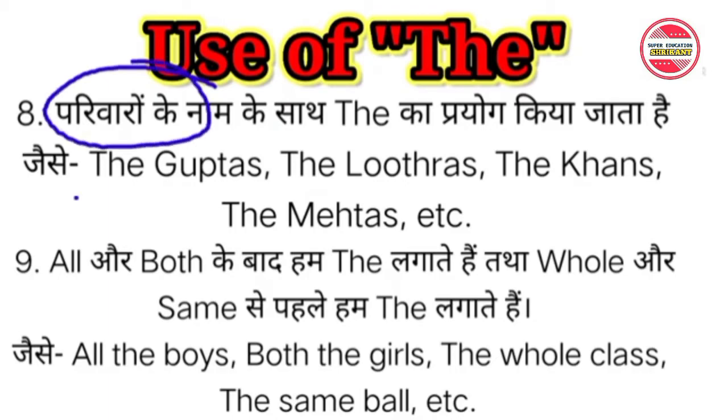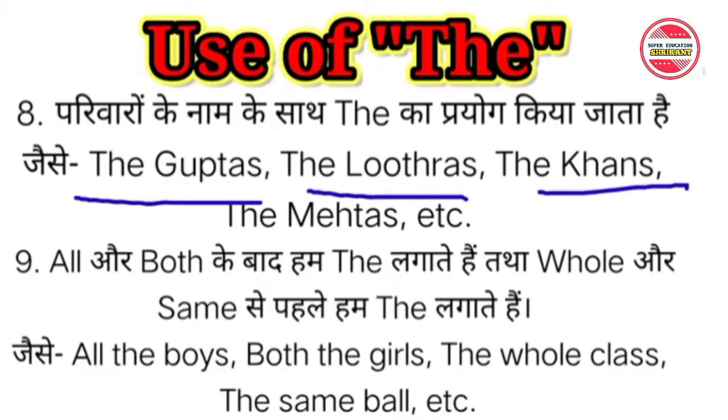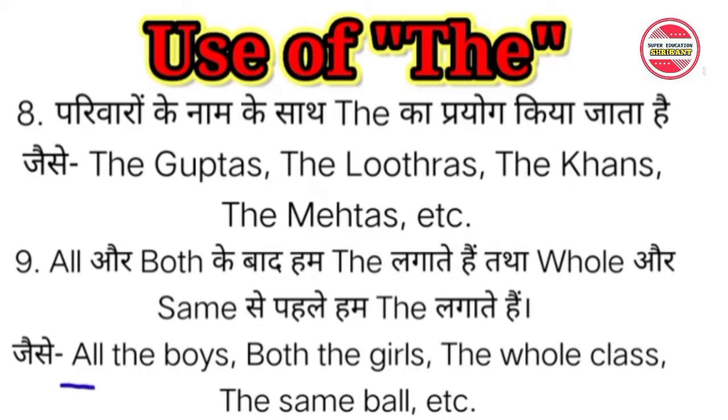For example, the Guptas, the Luthras, the Khans, the Mehtas, etc. The ninth point: after "all" and "both" we put "the", and before "whole" and "same" we put "the". For example, all the boys, both the girls, the whole class, the same bowl, etc.